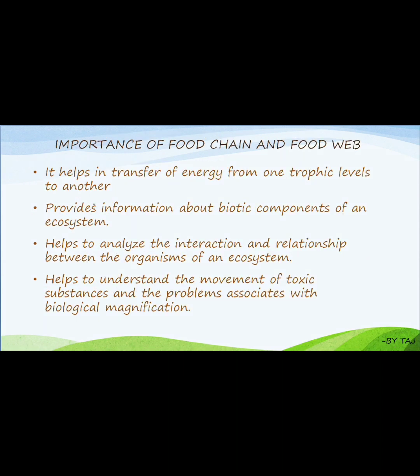The most important thing about food chains and food webs is that they help in the transfer of energy from one trophic level to another. It also provides information about the biotic components of an ecosystem. Biotic means the living components of the ecosystem. It helps to analyze the interaction and relationship between the organisms of an ecosystem, and it also helps to understand the movement of toxic substances and the problems associated with biological magnification.